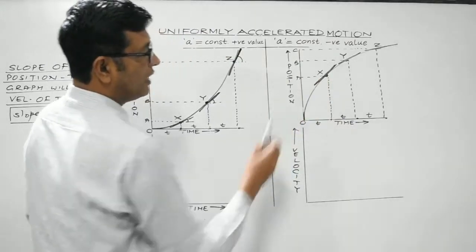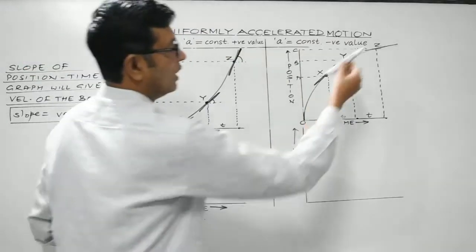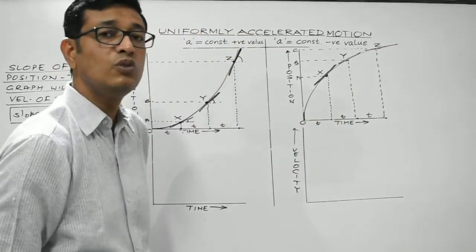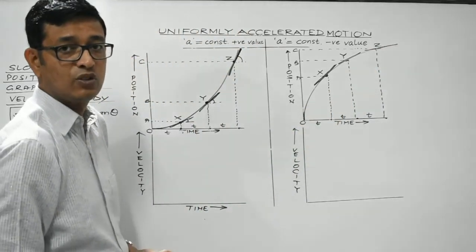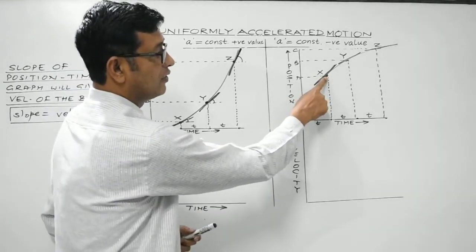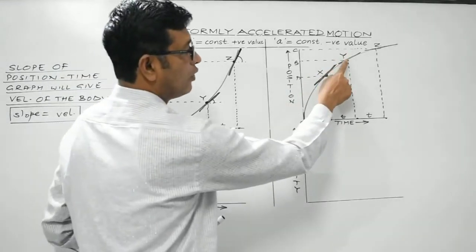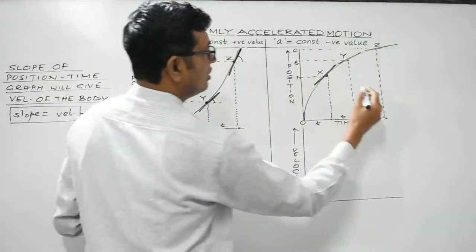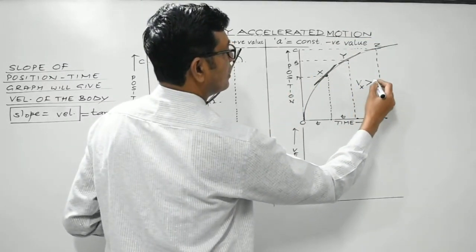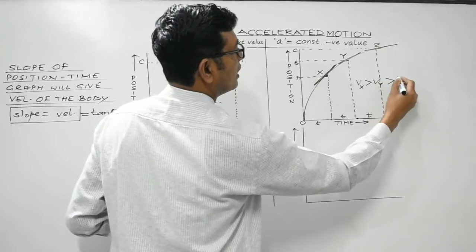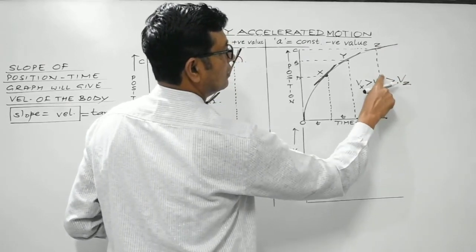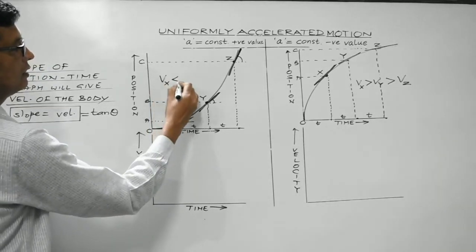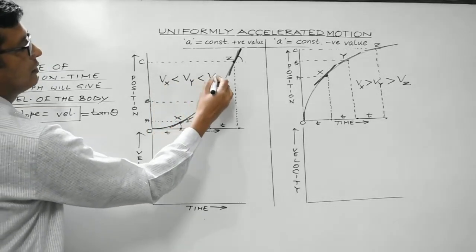So here at point x, the slope is maximum, while at point z, it becomes flat. So the slope almost approaches 0. What I mean to say is that here at point x, velocity is greater, at point y it is smaller, and at point z it is minimum. So here, velocity at point x is greater than the velocity at point y, than the velocity at point z. Here it was a different case. Here, Vx is less than Vy is less than Vz.